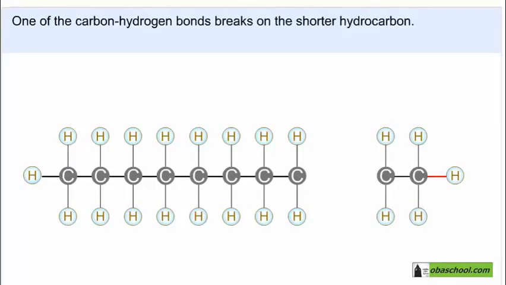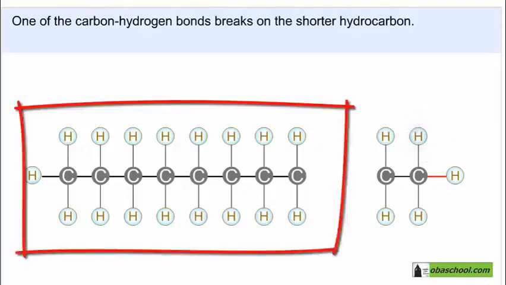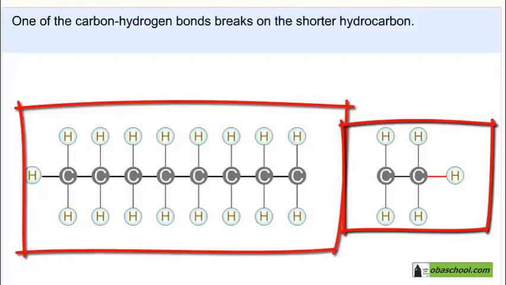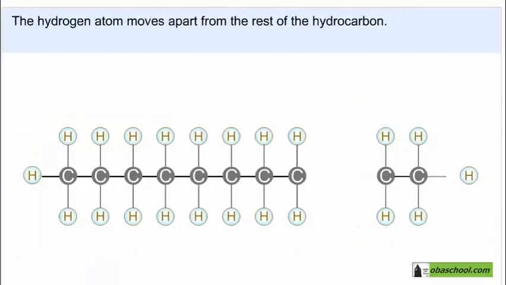Then one of the carbon-hydrogen bonds breaks in the shorter hydrocarbon. So a carbon-hydrogen bond will break now. But which one? The carbon-hydrogen bond which will break is in the shorter chain. We have two chains. The smaller one, or the shorter one, is this one, so a carbon-hydrogen bond in this chain will break. The hydrogen atom moves apart from the rest of the hydrocarbon.